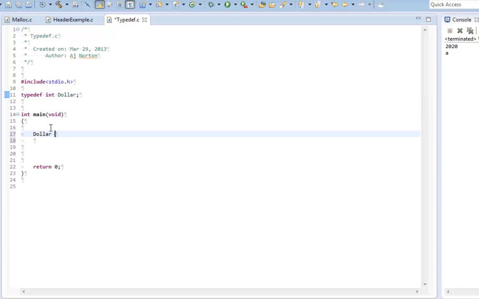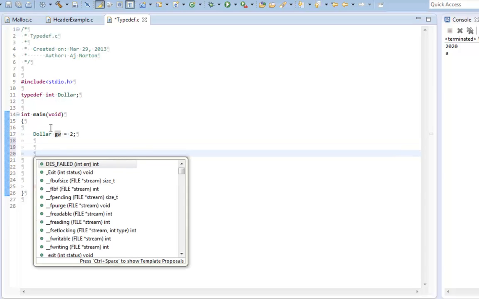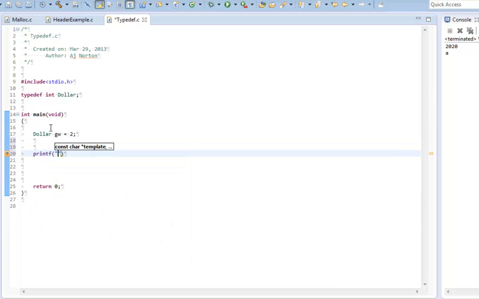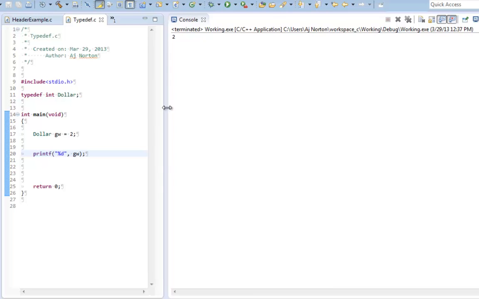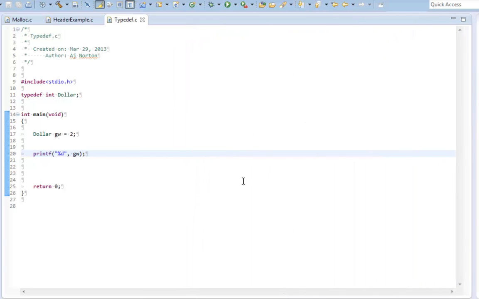So now instead of putting int and then a variable name, I can put Dollar and then a variable name. We're going to call it GW for George Washington, and I'm going to say equals 2. And I always like to print it out. I can print it out just like an integer, and it's treated just like an integer, except it has type Dollar. And as you can see, as I ran it here, it says it's 2.